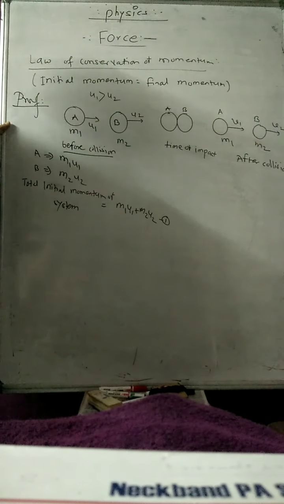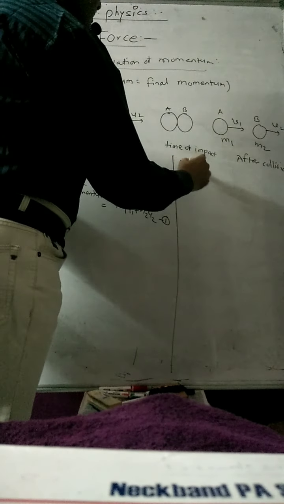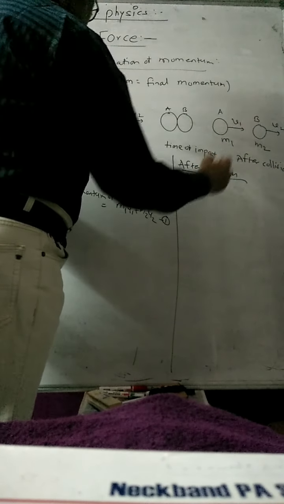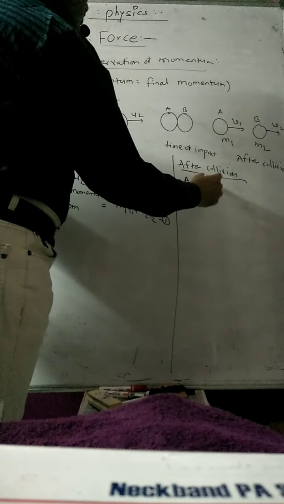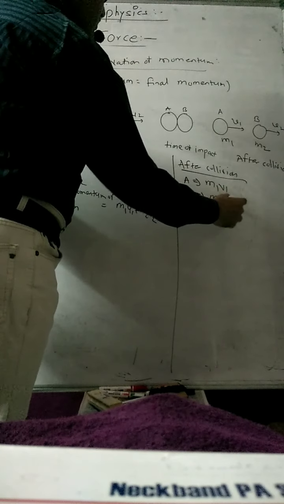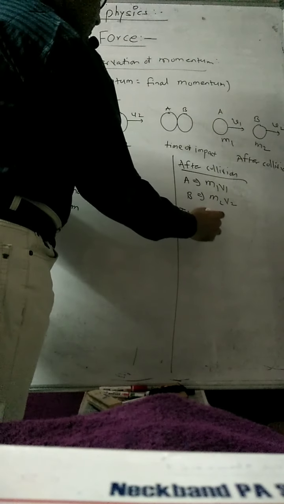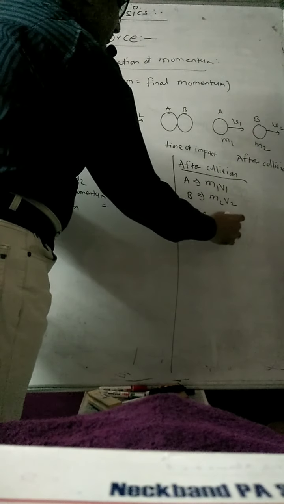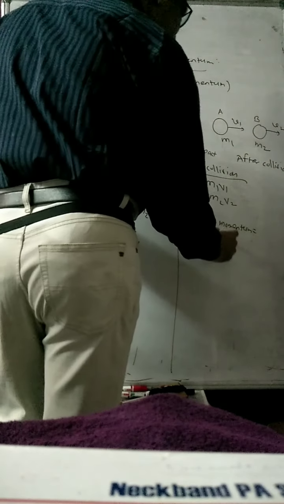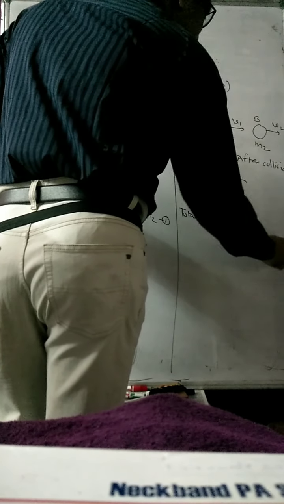Now after collision, body A has the momentum m1 v1, body B has the momentum m2 v2. Therefore the total final momentum is m1 v1 plus m2 v2. So this is the second equation.